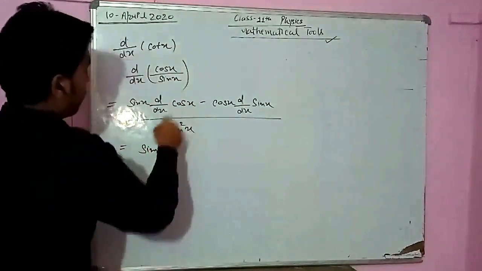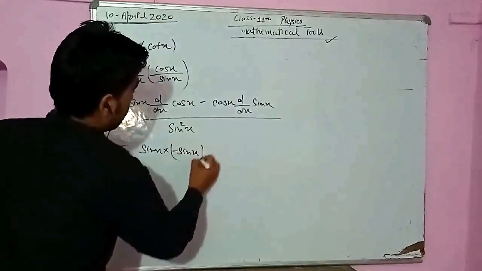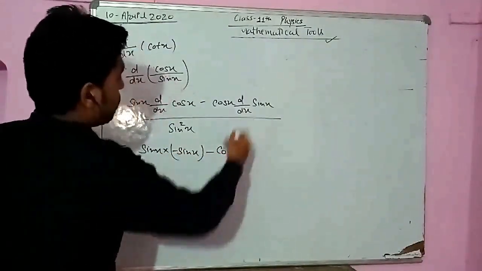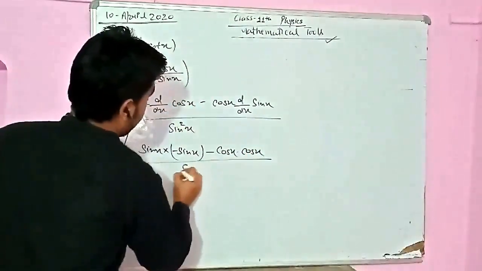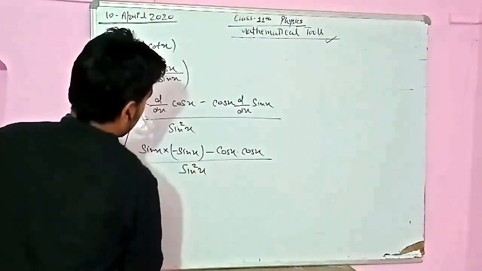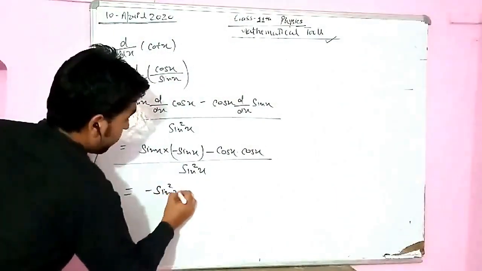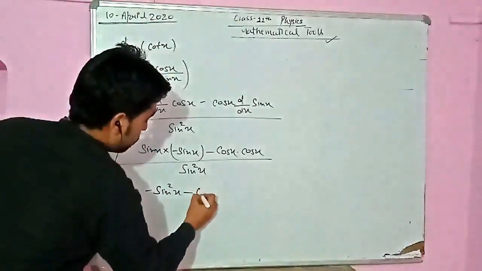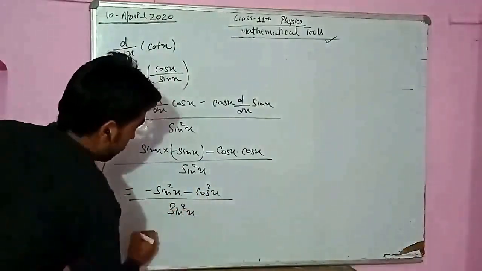Sin x, d upon dx cos x is minus sin x, minus cos x. What is the differentiation of sin? Sin differentiation is cos only, divided by sin square x. So sin into minus sin will be minus sin square x, minus cos into cos, minus cos square x, divided by sin square x.